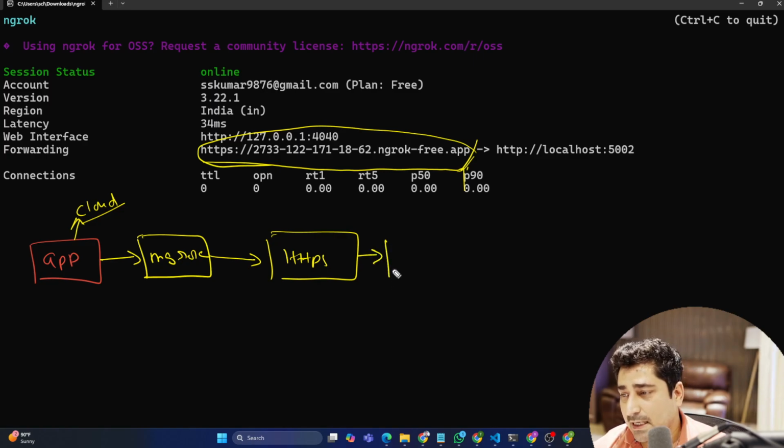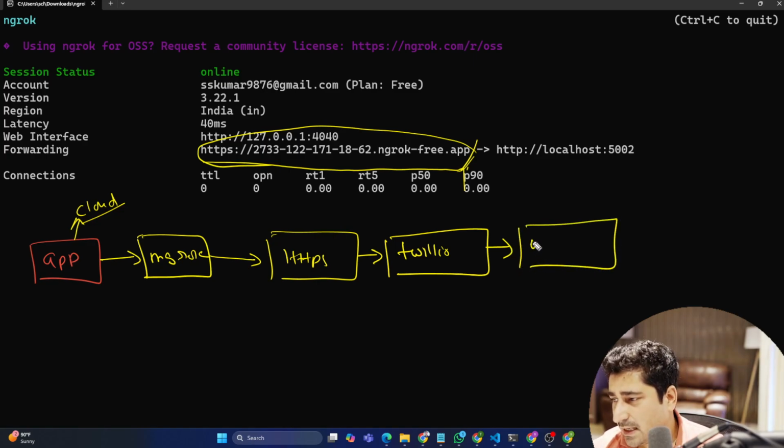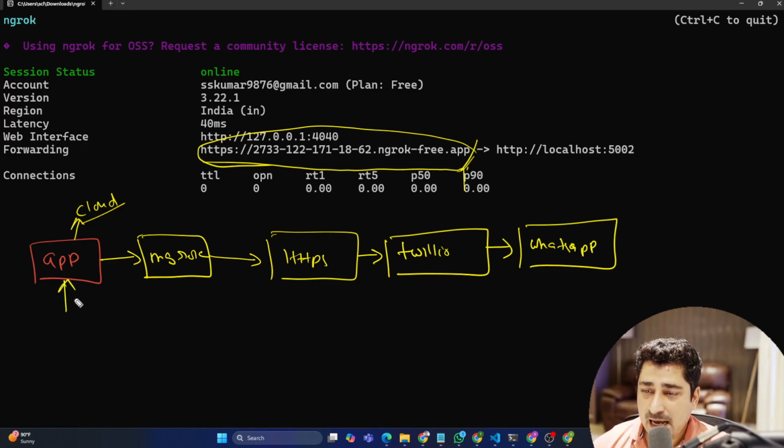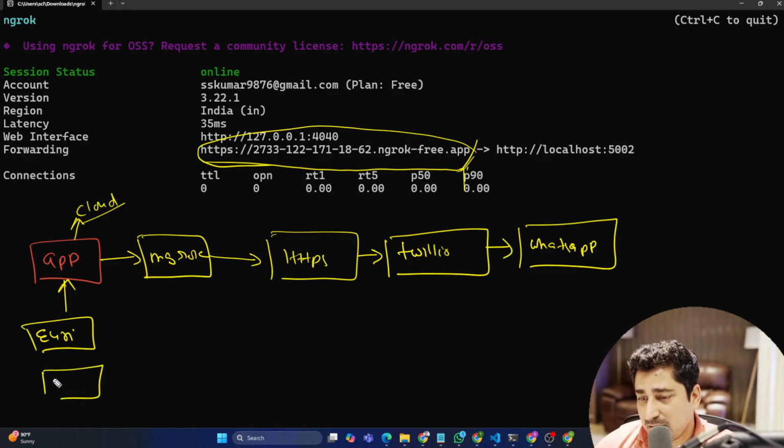Now I have just integrated this with my Twilio. And then I have integrated Twilio with WhatsApp. Now inside this app, which API am I using? I'm using the API from Yuri. And which model am I trying to use inside this? I'm trying to use Gemini 2.0 over here, so that I will be able to do a real-time search. So this is how this entire flow is going to work.